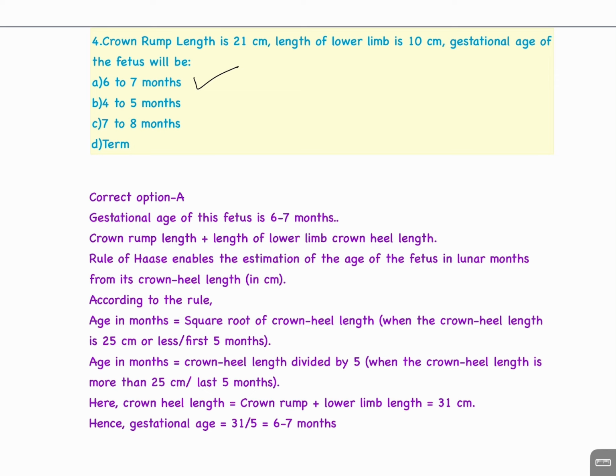Rule of Haase enables the estimation of the age of the fetus in lunar months from its crown heel length in centimeter. According to the rule, age in months is equal to the square root of crown heel length when the crown heel length is 25 centimeter or less, for the first 5 months. Age in months is equal to crown heel length divided by 5 when the crown heel length is more than 25 centimeter, for the last 5 months. Here crown heel length is equal to crown rump plus lower limb length, which is 31 centimeter. Hence gestational age is 31 by 5, which is 6 to 7 months.